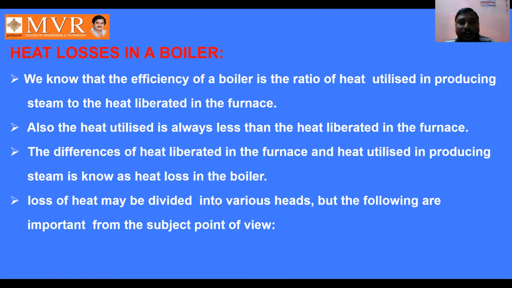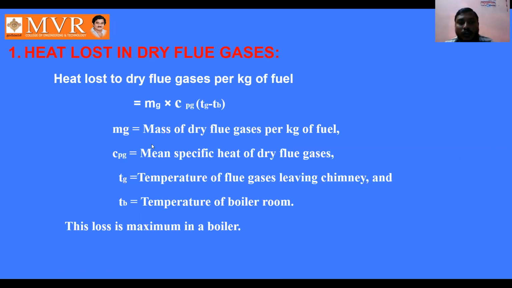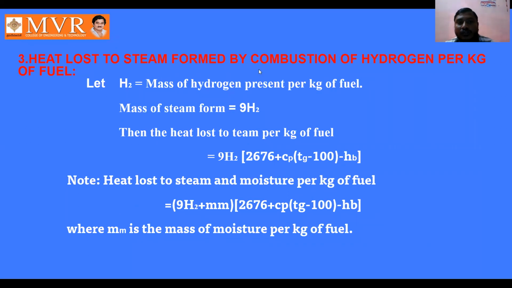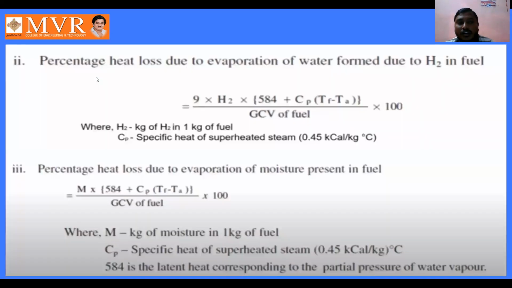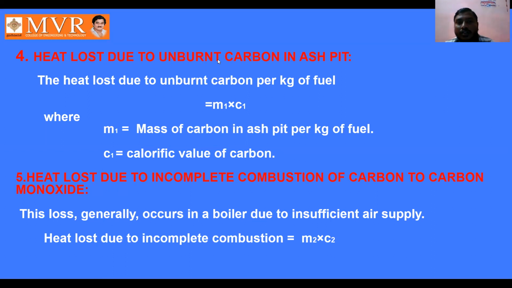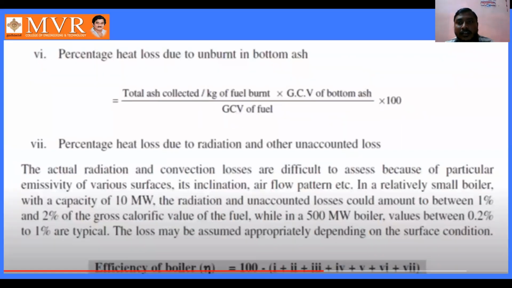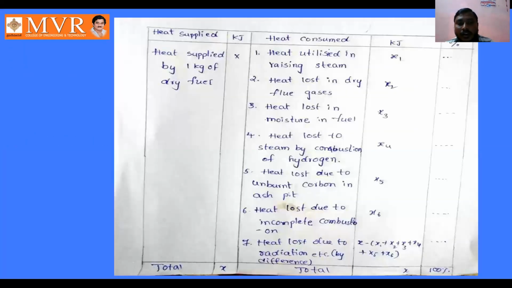We have the heat loss equations, and by using them we find the heat loss in dry flue gases, heat loss in moisture present in the fuel, heat lost to steam formed by combustion of hydrogen of the fuel, heat loss due to unburnt carbon in ash pit, heat loss due to incomplete combustion of carbon to carbon monoxide, and heat loss due to radiation. By using all of these in the heat balance sheet, we calculate the heat balance sheet problem.